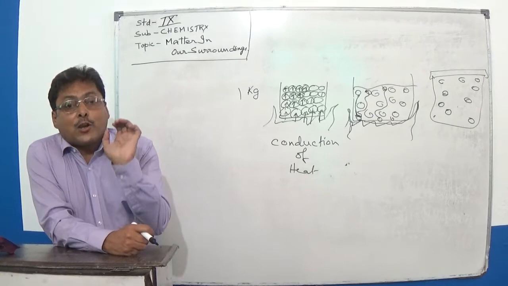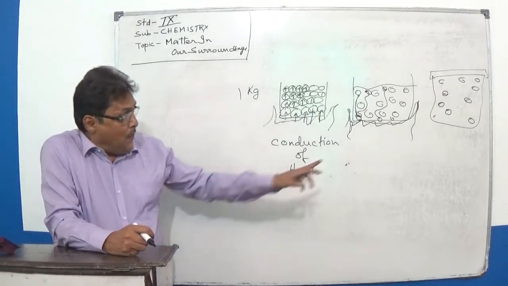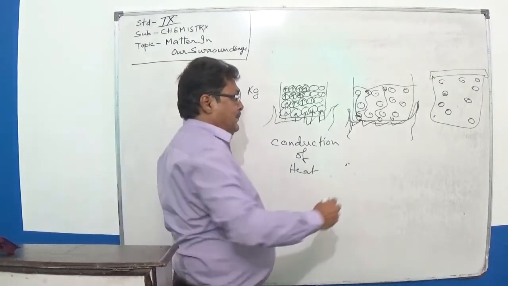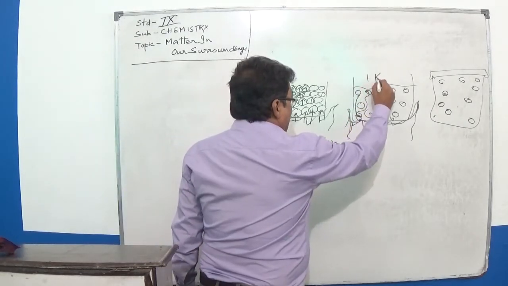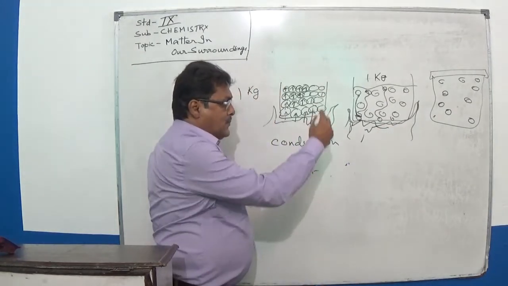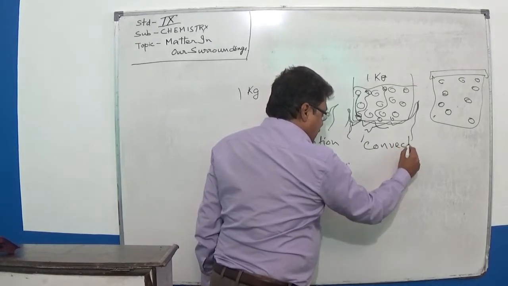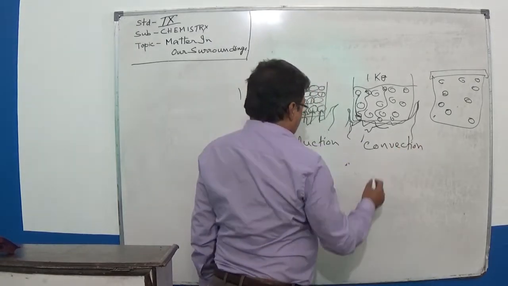We just feel the pressure of the lid from the inside of the container. We must go on adding heat to this 1 kg of water. And this method of adding heat, we call convection.